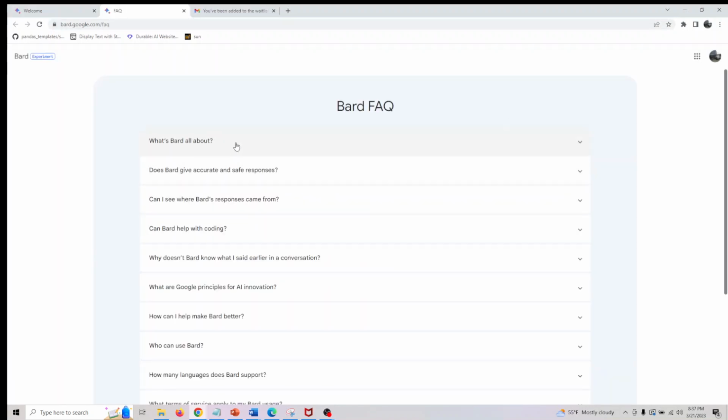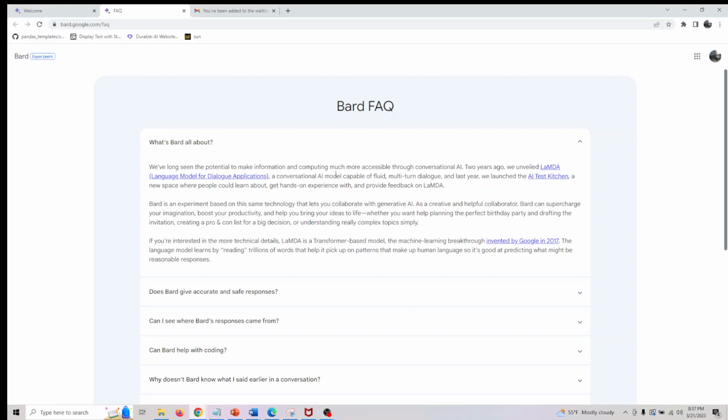Here they have a page on FAQs. They also talk about LaMDA, which is the Language Model for Dialogue Applications. They had also launched a test kitchen, a new space where people could learn about it, get hands-on experience and provide feedback. So it is similar to generative AI, what we have looked at with ChatGPT and OpenAI, and it is a creative and helpful collaborator that can supercharge your imagination. I'll show you some snippets which I've seen on this. I don't have access to it, but it looks similar to the ChatGPT UI here.